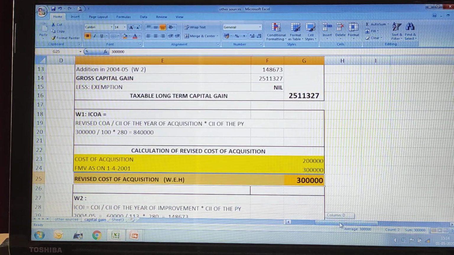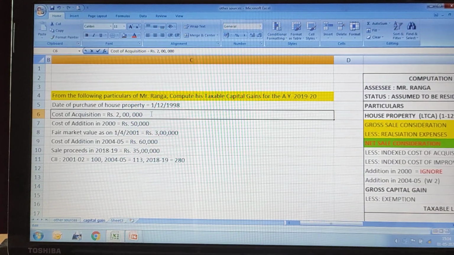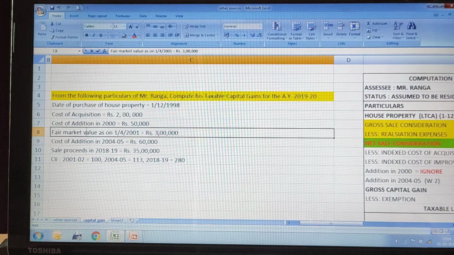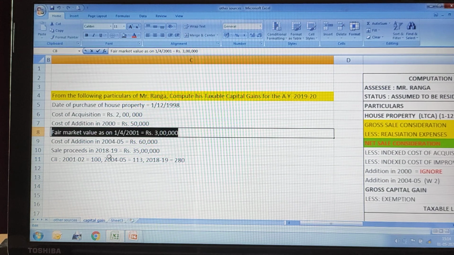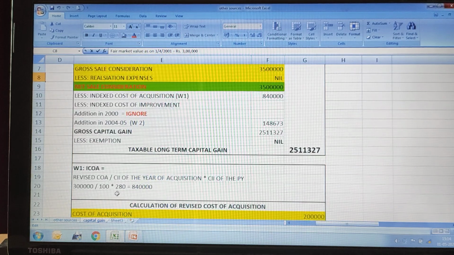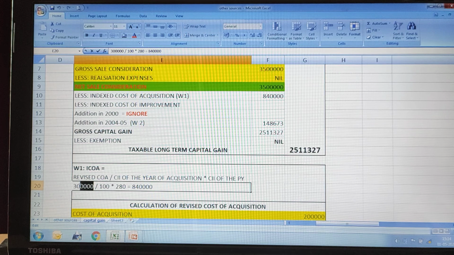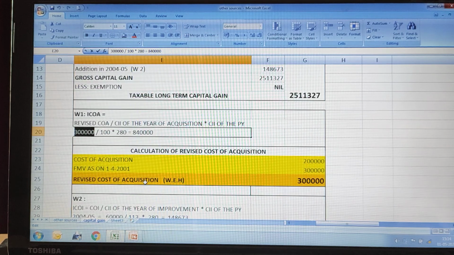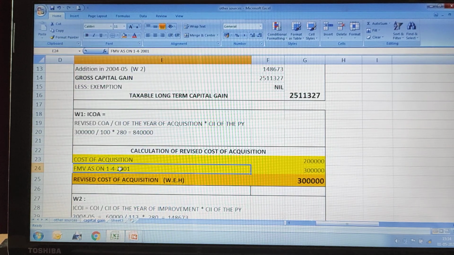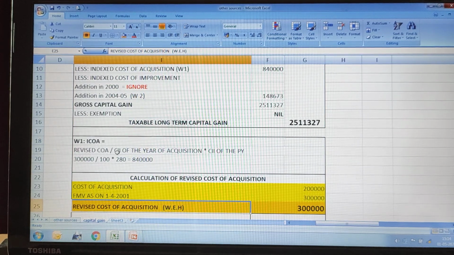Where are these things in the question? Cost of acquisition is given as 2 lakhs and fair market value as on 1st April 2001 is given as 3 lakh. Now you came to know your revised cost of acquisition is rupees 3 lakh, because the cost of acquisition is less and fair market value is more. Whichever is highest, we have to consider that.